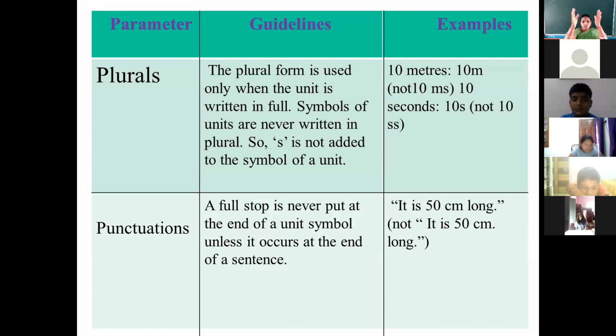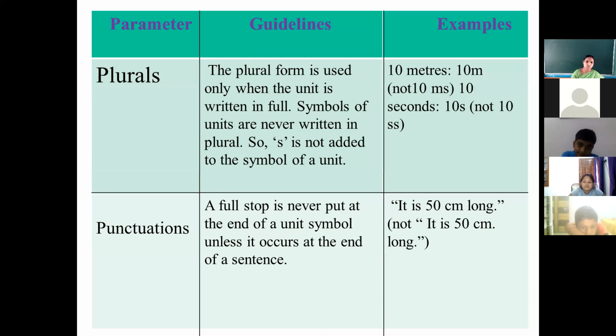So better you learn all these guidelines and rules and start following them, because many times we have seen many students writing wrong. The unit symbol, the spellings, the methods and rules for writing them, they are not following, they are writing it wrong, and because of which their marks get cut. Understand? So all of you please learn these guidelines and follow them when writing units. This is the basic step of physics.